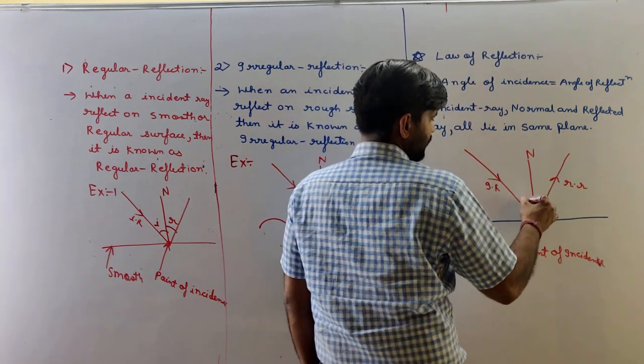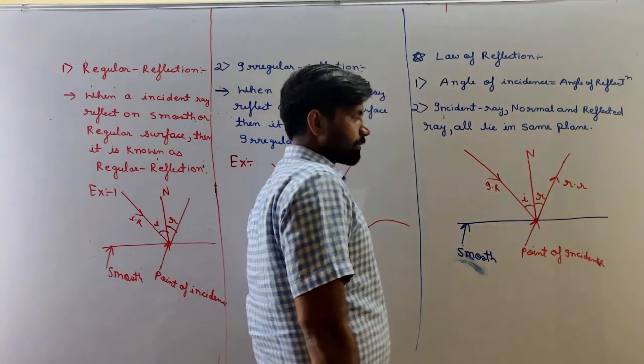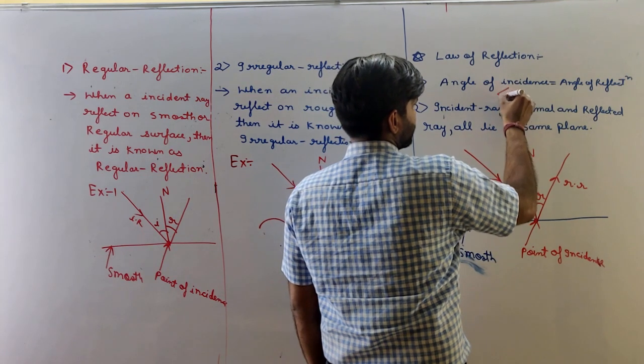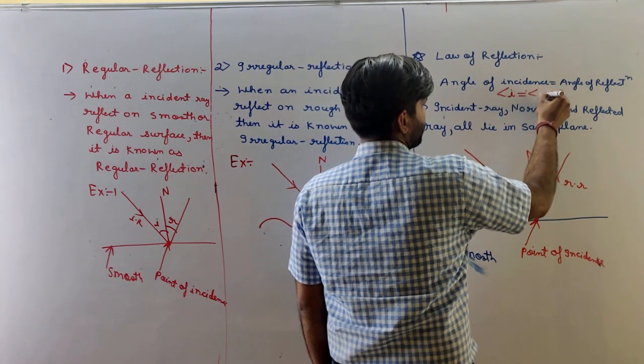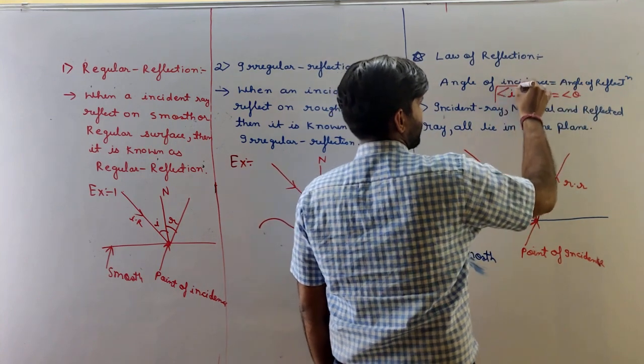Okay, this angle is known as angle I, this angle is known as angle R. So we can say angle I is equal to angle R, and we can also call it angle theta.